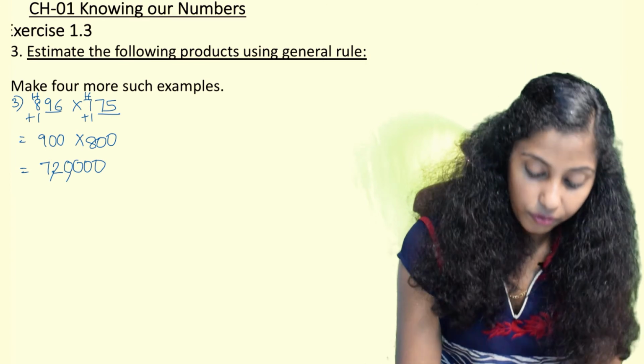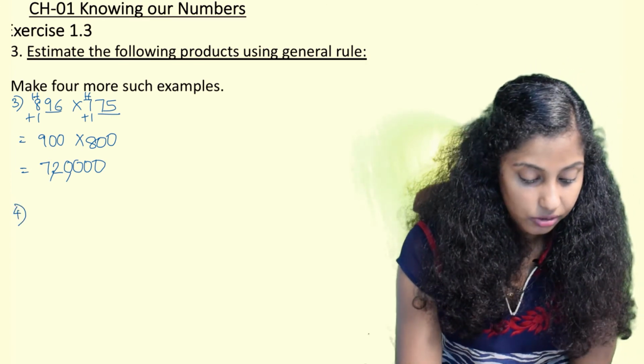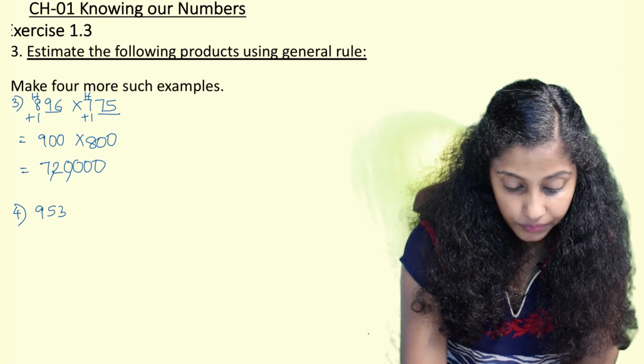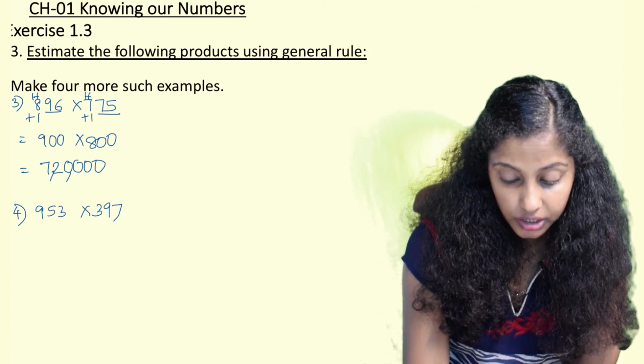Now one more, the fourth example, and then this part is also finished. Here we write 953 into 397.